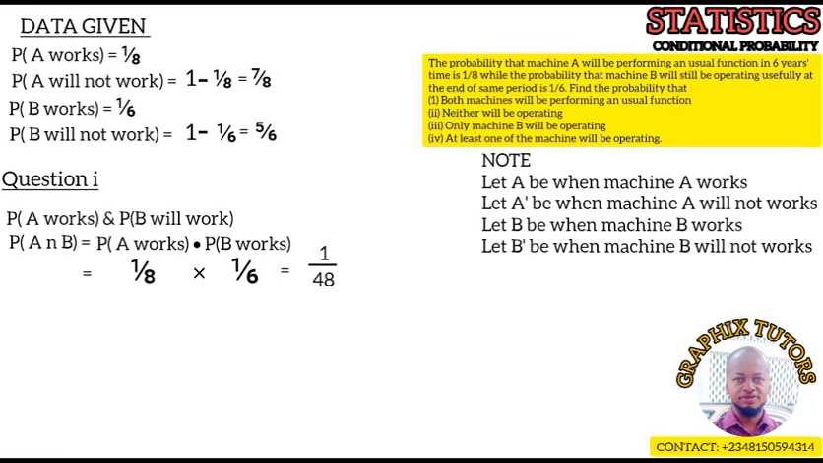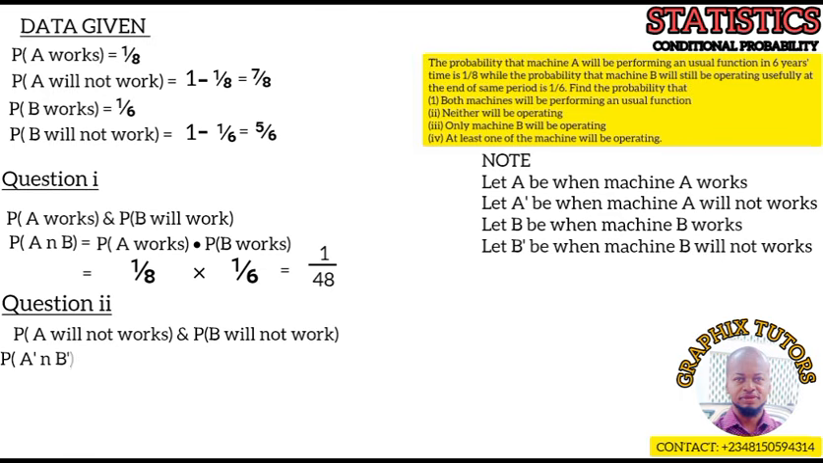For Roman figure 2 here, it says neither will be operating, right? Neither will what? Will be operating. So when they say neither will be operating, it will be machine A will not work and machine B will not work. And that is probability of A complement intersection B complement. So probability of A complement is given as what from our question here? That is when it will not work.